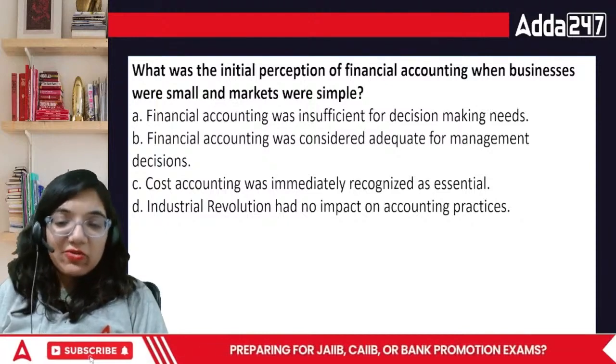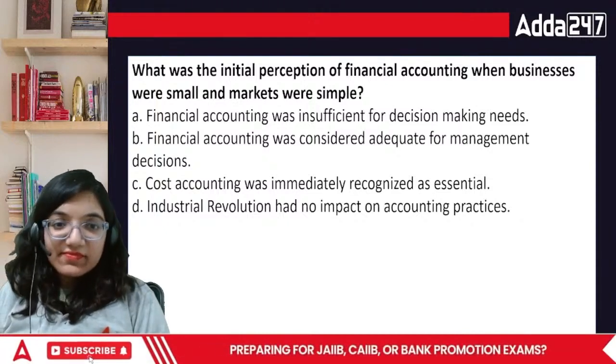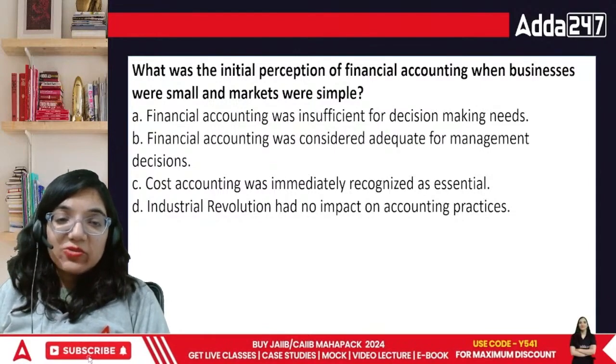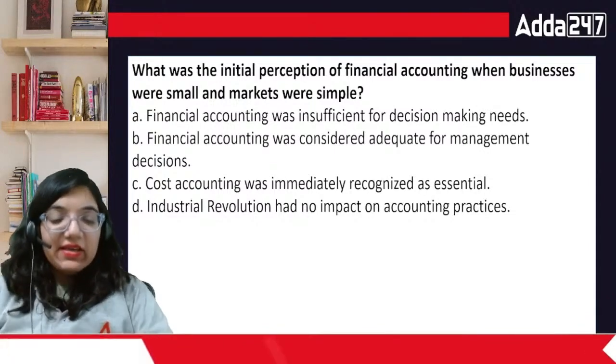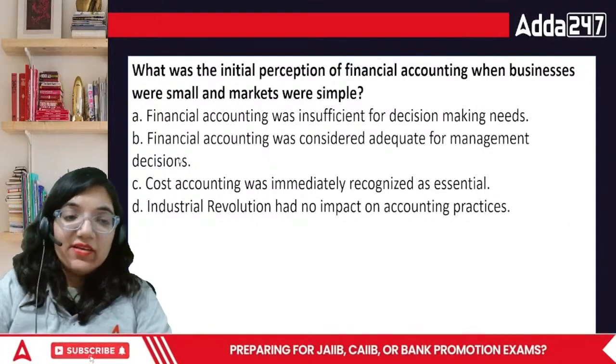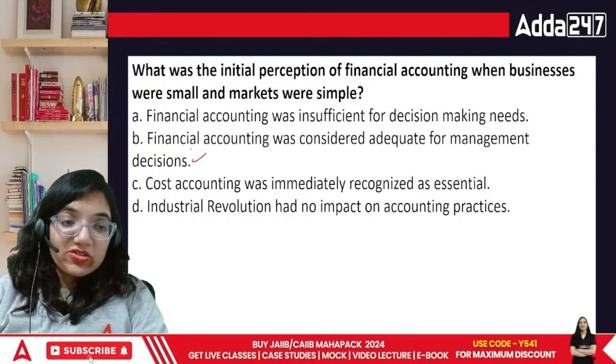According to them, financial accounting was everything. Then financial accounting was considered adequate for management accounting. Actually, it was done on whether the organization is making a profit or loss, and this would determine whether the manager is good or not. So technically, the answer used to be B at that point of time.